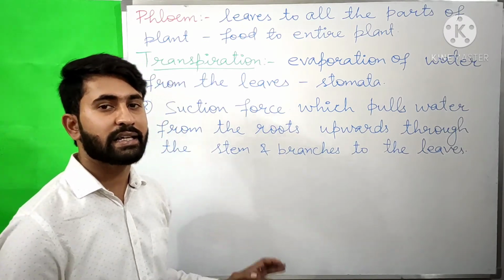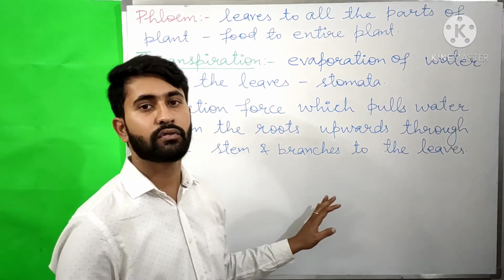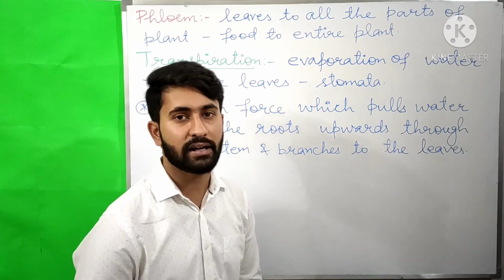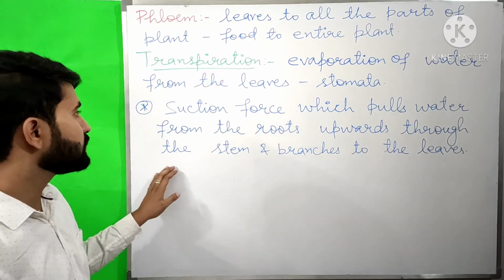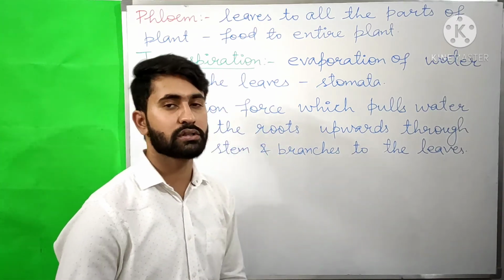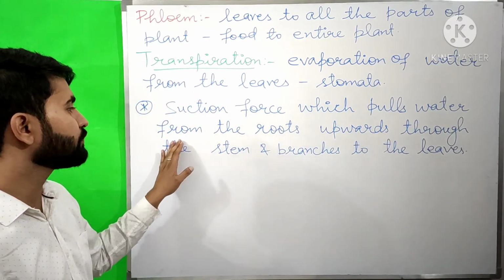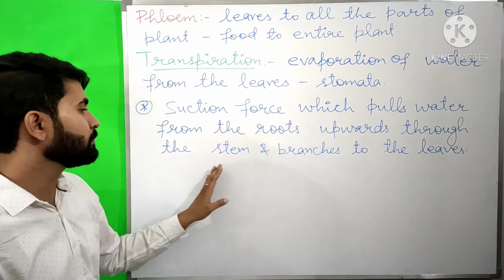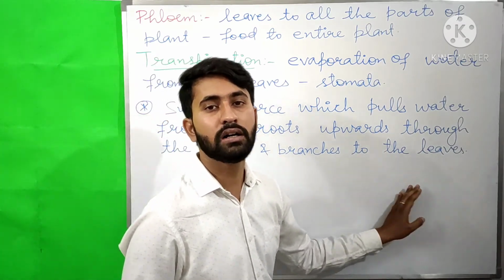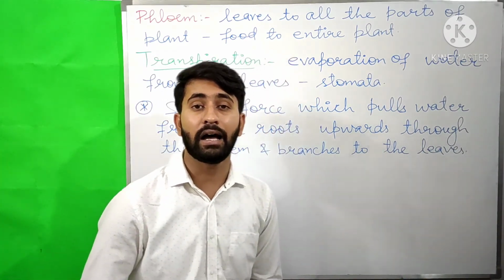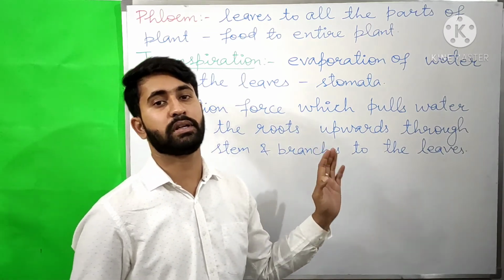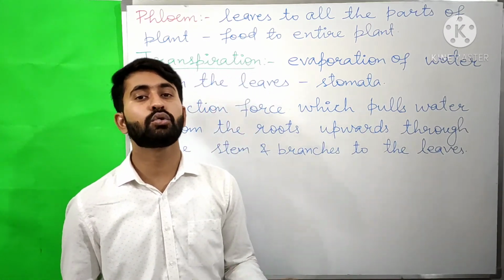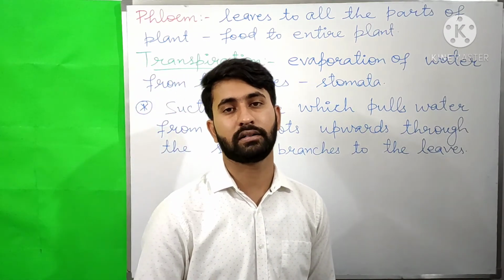The continuous evaporation of water from the leaves, or we can say transpiration, produces a suction force which pulls the water from the roots upwards through the stem and branches to the leaves. And another function of transpiration is that it cools down the plant.